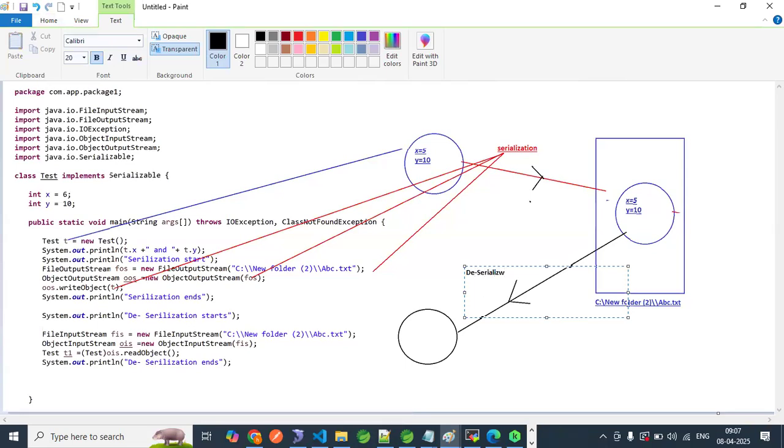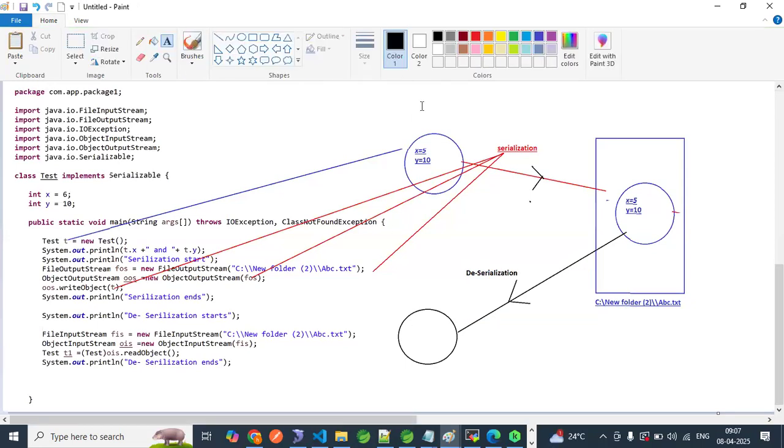Which part of code is responsible for this? This line. This line. These three lines are responsible for deserialization.